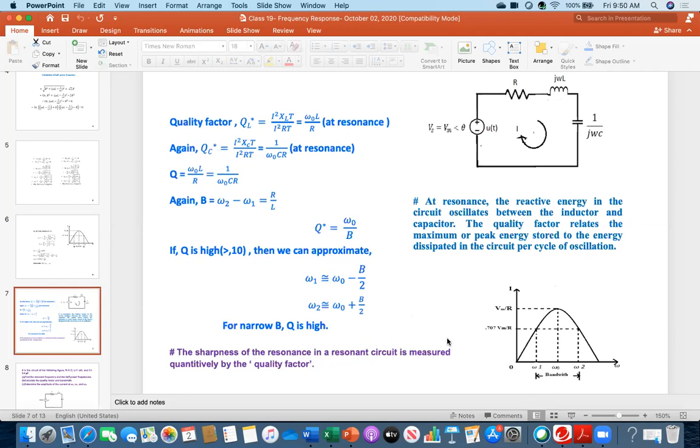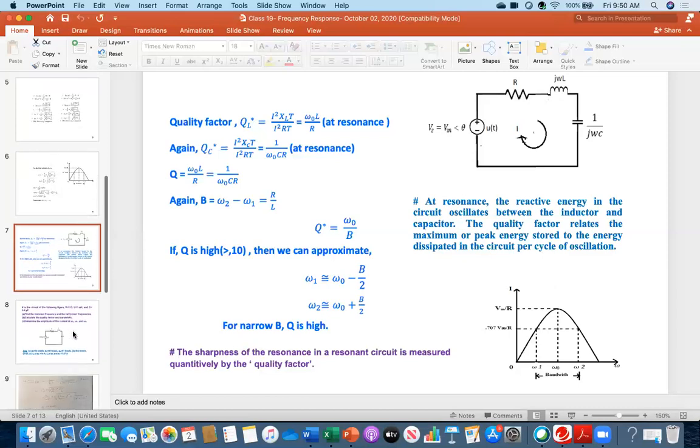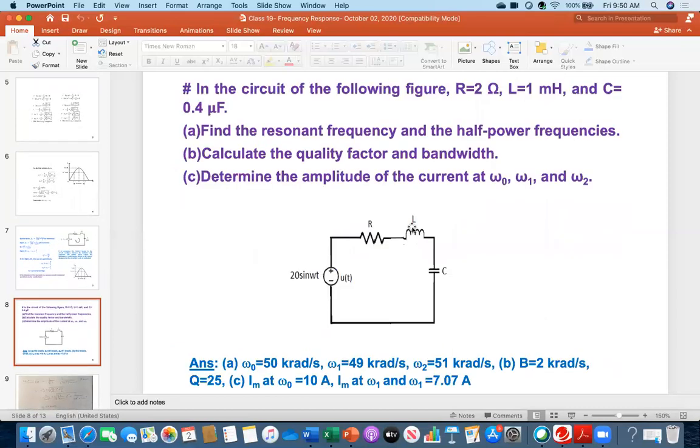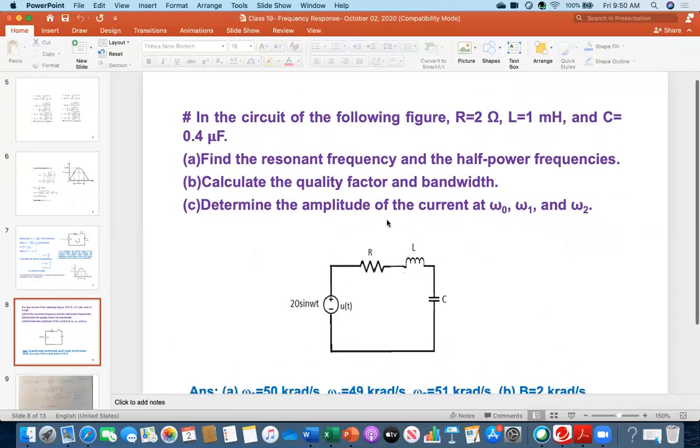Yes. Okay. Now let's take a numerical example and then everybody will be clear. Everybody read this one. Look, in the circuit of the following figure, R is 2 ohm, L is 1 millihenry, and C is 0.4 microfarad. Those values are given, and the voltage signal is 20 sine of omega t.